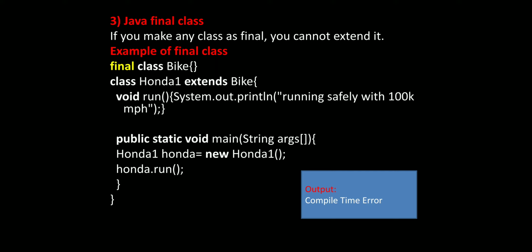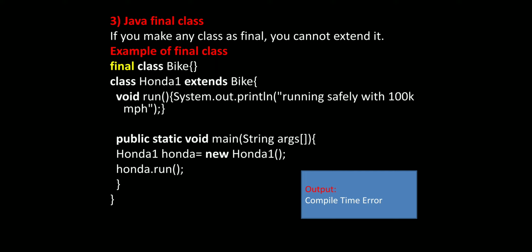Here one example is there. For the bike class, I assigned the final keyword as a modifier, and I close that bike class. Again we write one class, that is the Honda class, that extends the bike class.